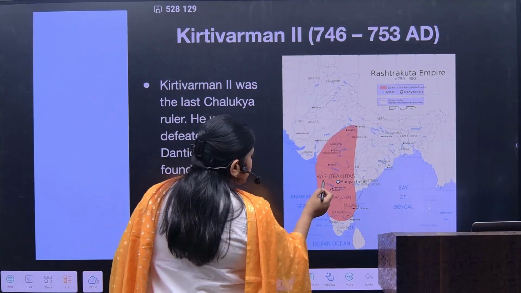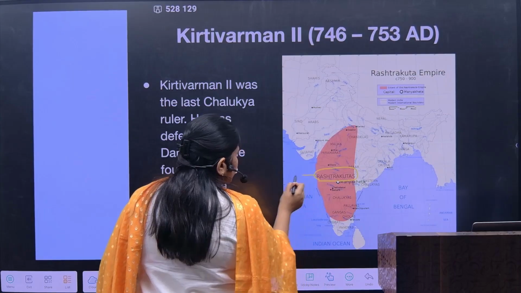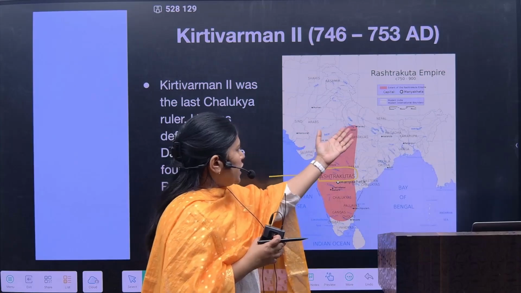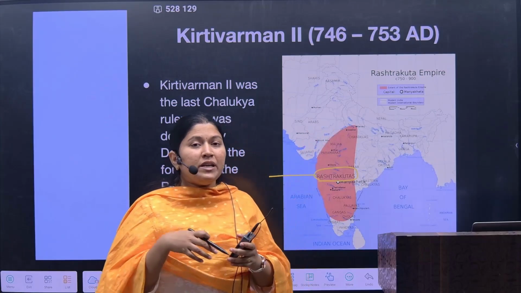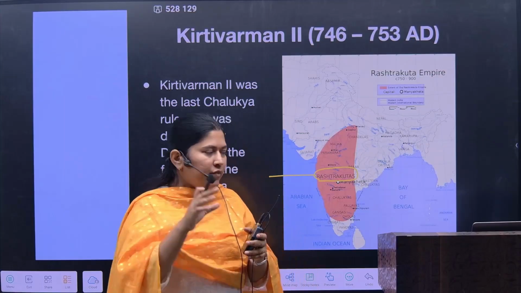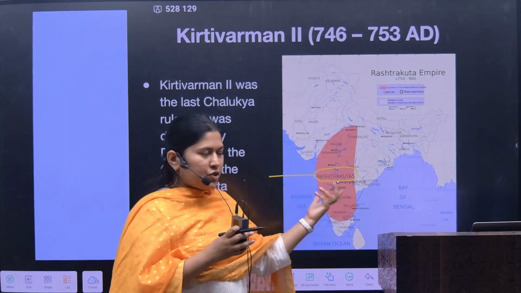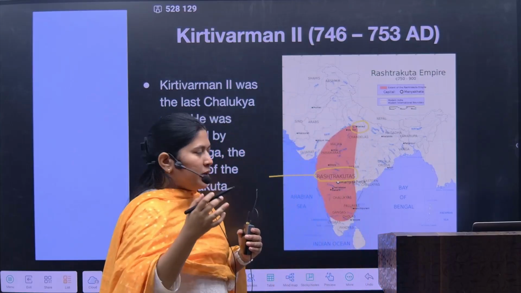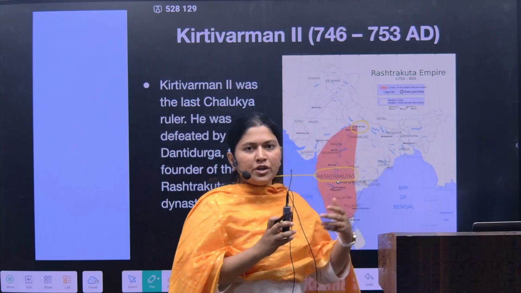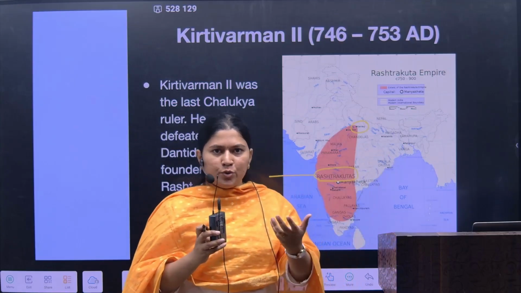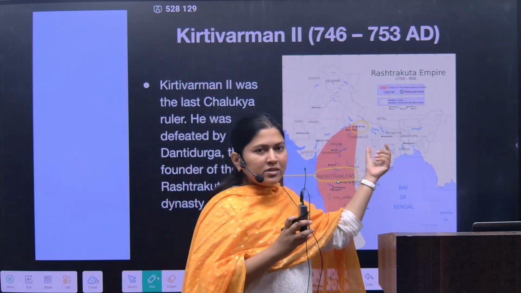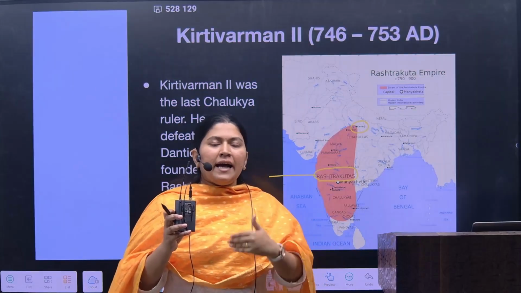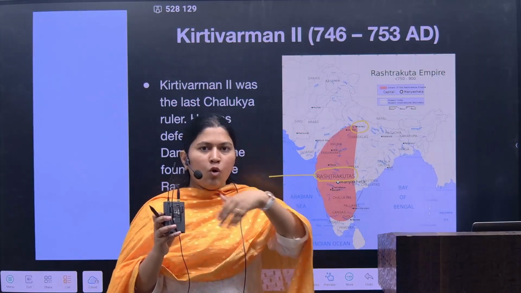Now who was Danti Durga? He was the founder of the Rashtrakuta dynasty. Now this Rashtrakuta would expand up till Kannauj. Whether you have heard or not, anyway we'll be completing all this tripartite struggle. So this is Kannauj. Up till the post-Gupta period, we saw that the Magadha region was the heroic region in each of the stories. Whoever conquered the city of Pataliputra in present-day Bihar was supposed to be a more powerful king in the whole Indian subcontinent.